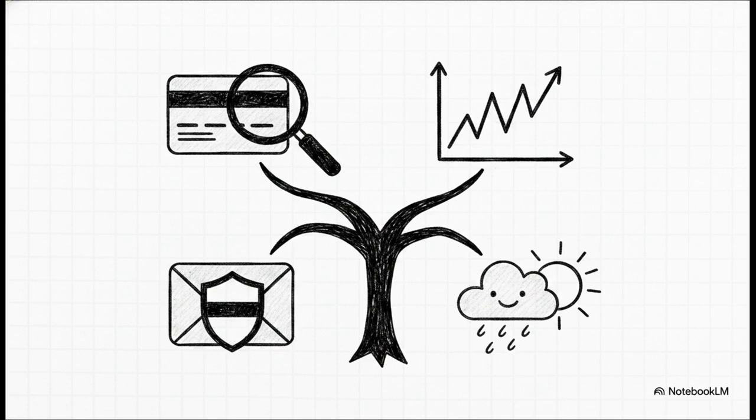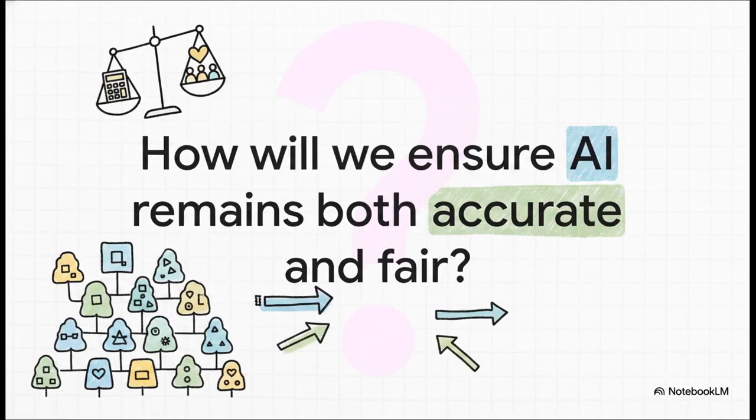In finance, it's analyzing transaction patterns to detect credit card fraud literally in real time. It's out there predicting stock market volatility based on historical trends. It's filtering out spam emails by recognizing subtle indicators of unauthorized senders. And meteorologists even use it for weather forecasting, predicting future conditions based on just massive, complex data sets of past weather patterns. It's everywhere.